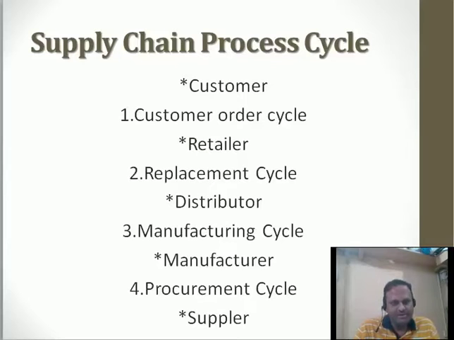And fourth one is the procurement cycle. When manufacturer wants to produce those goods, he requires the raw material. So when he is going to give the order to the suppliers, it is called as procurement cycle.